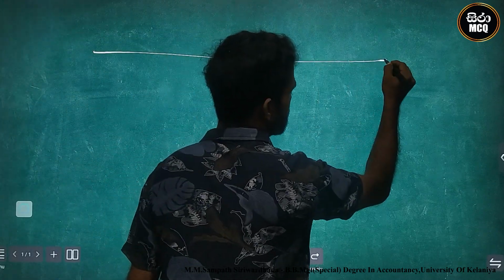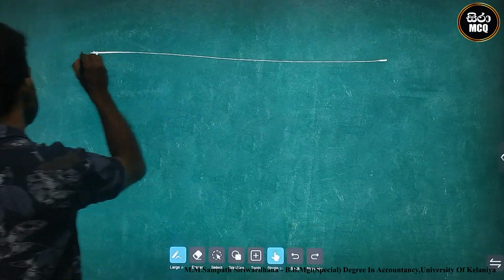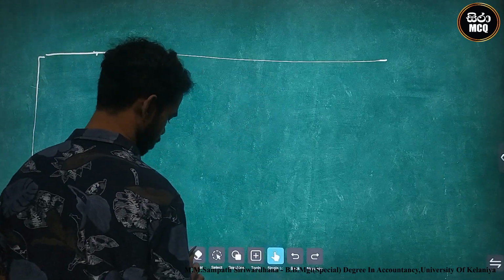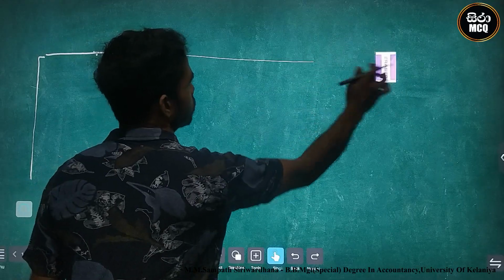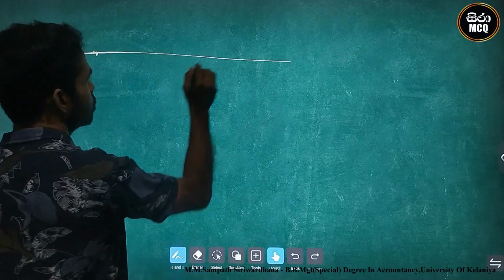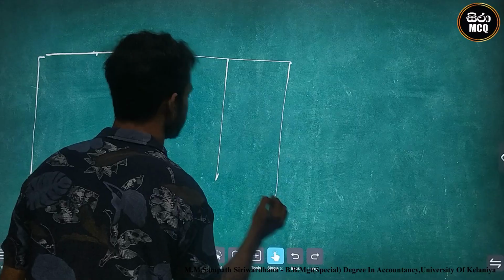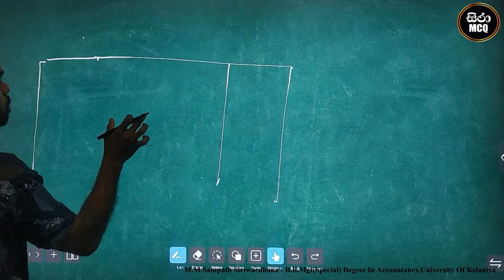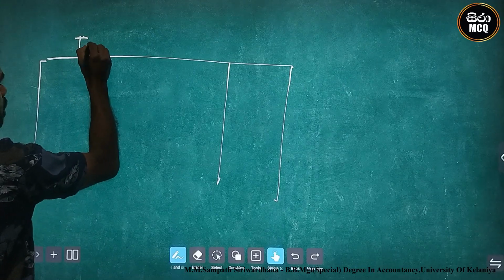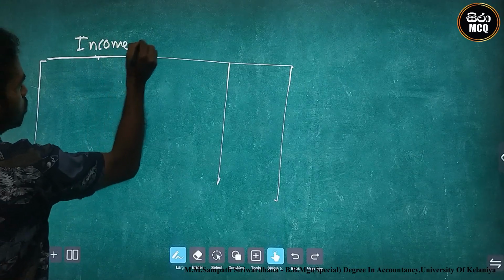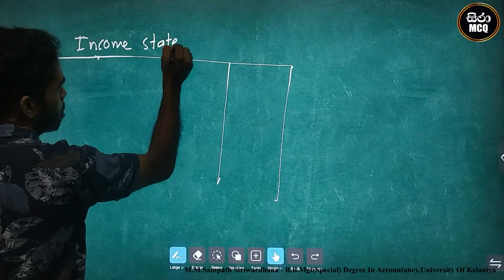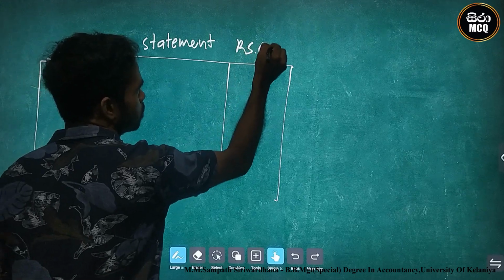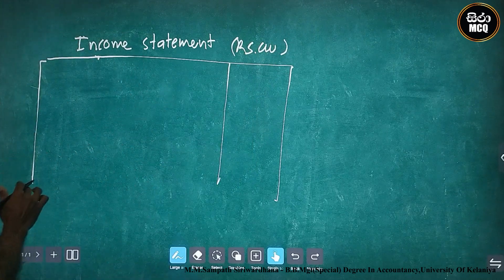I prepare the income statement here, in rupees 1,000. What are the major categories?